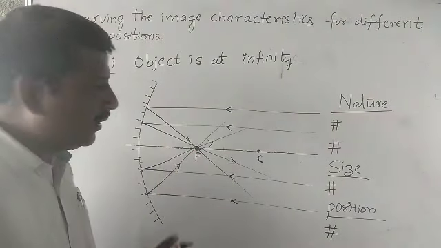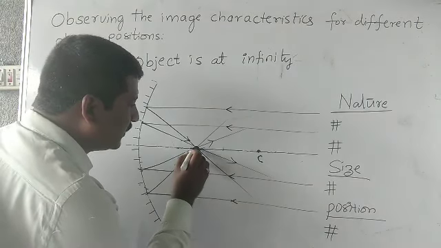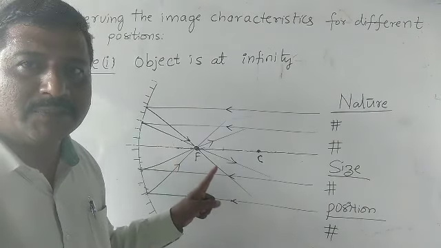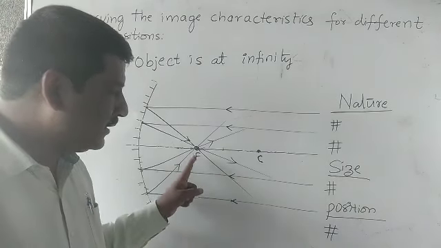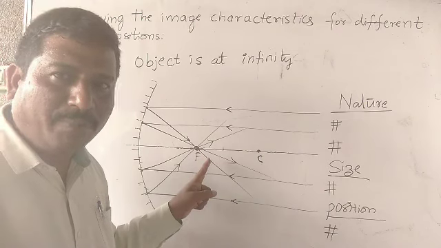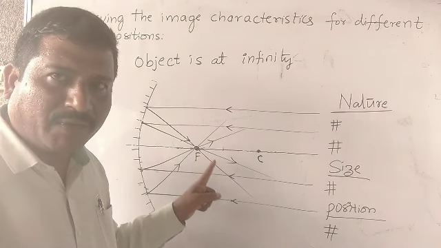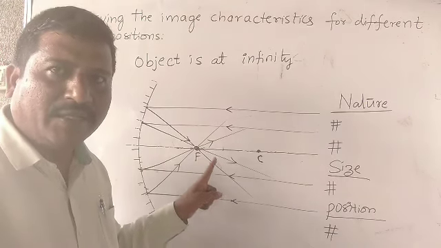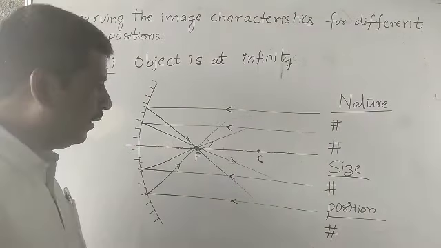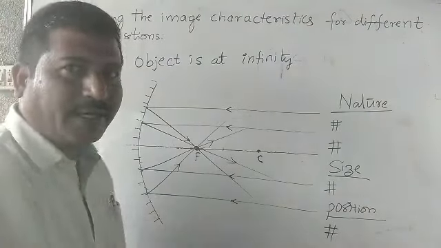And what do you notice, beta? You notice all reflected rays meet at this point. That means the image will be formed at this point. Okay. Now, this is about the ray diagram.